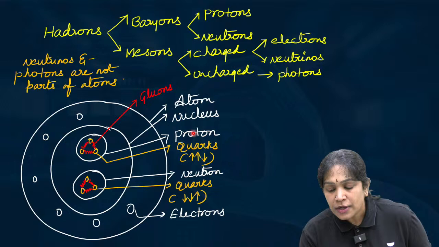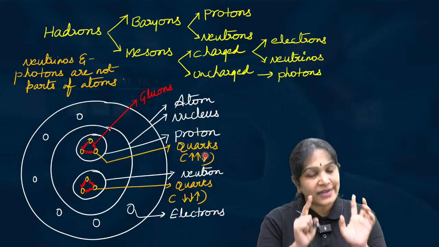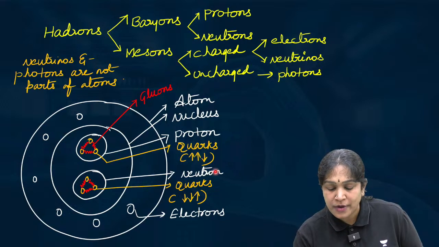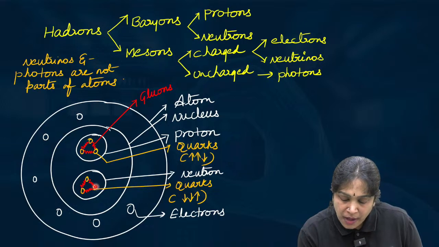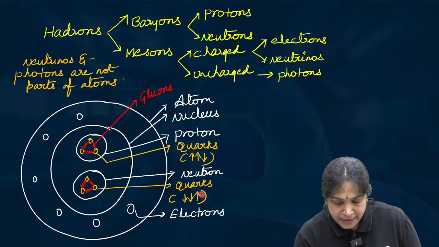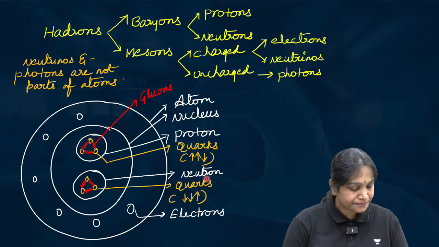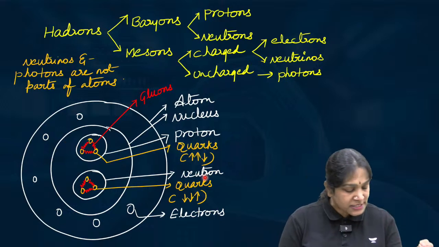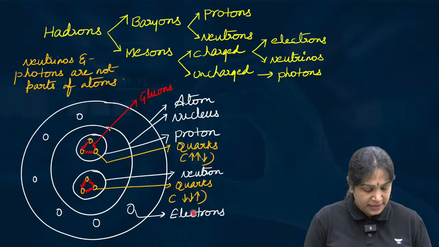Quarks are two types, up quarks, down quarks. A proton will have two up and one down. I mean up, up, down, then it is proton. Down, down, up, then it is neutron. I hope you understood. This is neutron. This is also made up of quarks. But the quarks in the neutron are down, down, up. I hope you understood the difference between proton and the neutron, right? So protons and neutrons are not the smallest particles. Inside the proton also we have quarks. I hope it is clear.